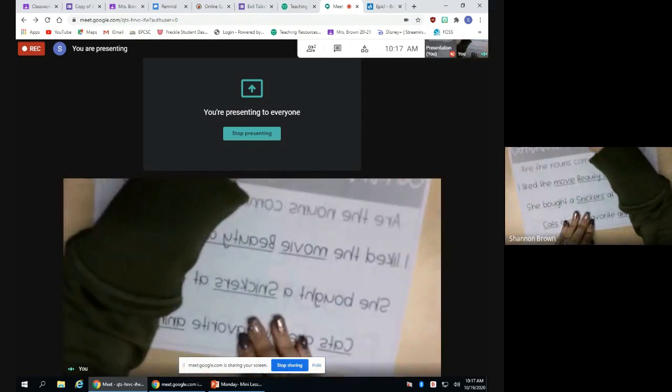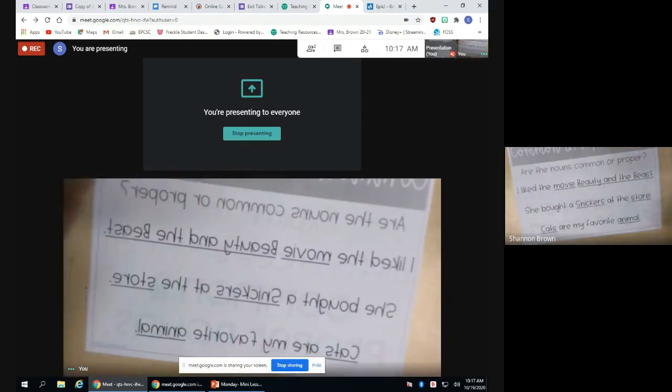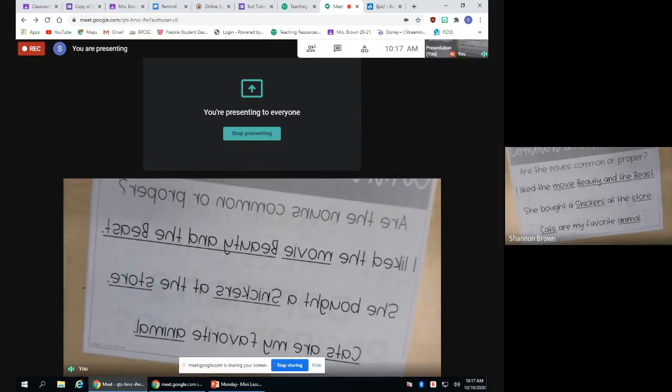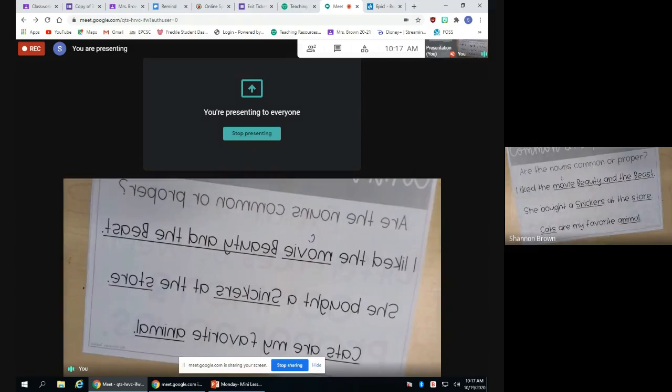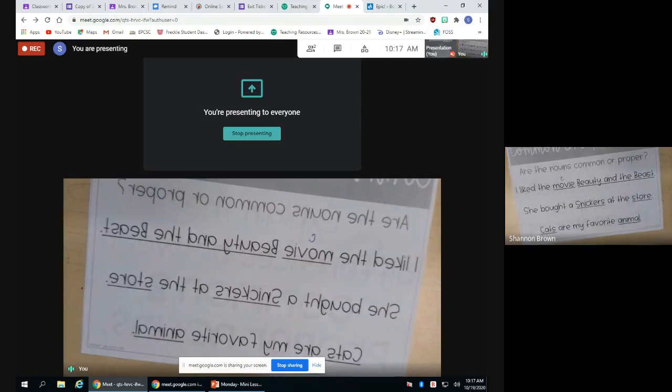All right. Are the nouns common or proper? I liked the movie Beauty and the Beast. All right. What is the word movie? Is that a common or a proper noun? Very good. That is a common noun. The word movie does not give it a specific name. It's just a movie. It could be any movie.